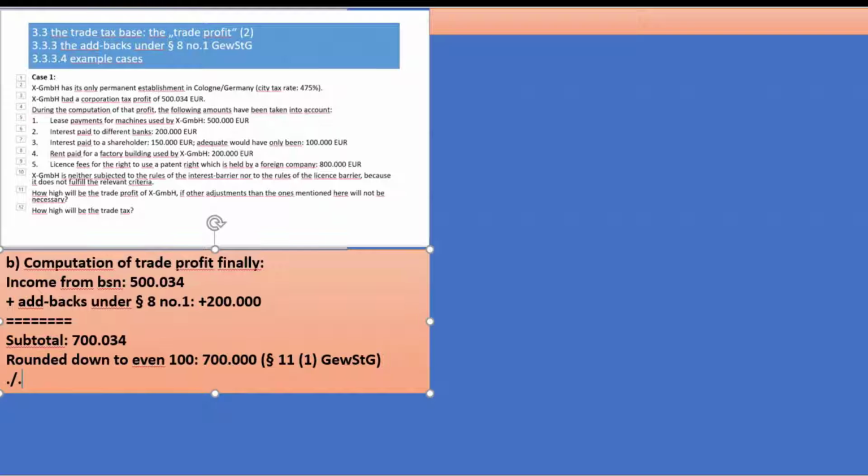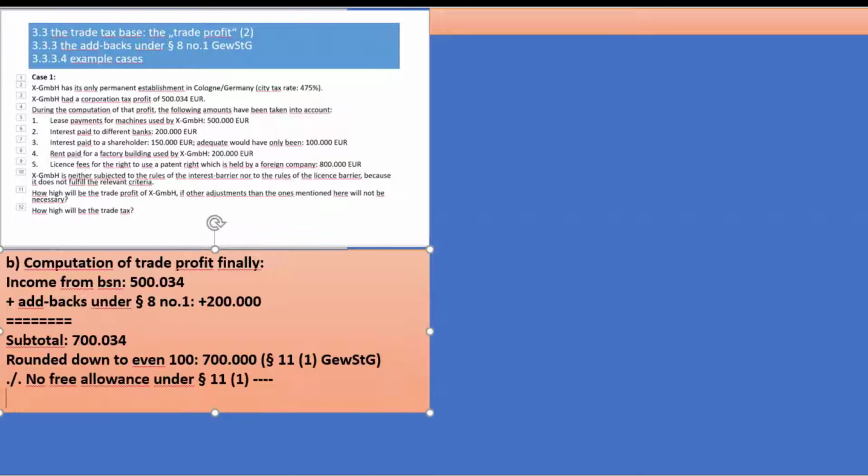Then there is sometimes a free allowance, but not for a GmbH. No free allowance under paragraph 11.1. So it remains 700,000. Times 3.5% trade tax multiplier. That is in 11.2, and that leads us to a number which we quickly have to compute.